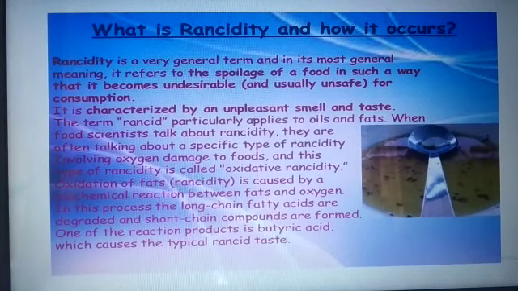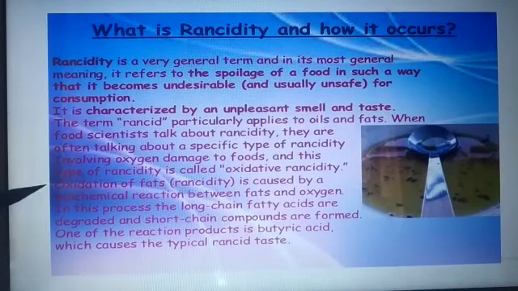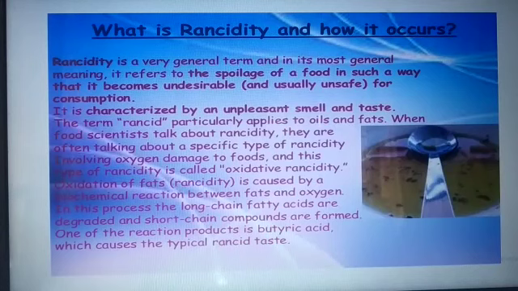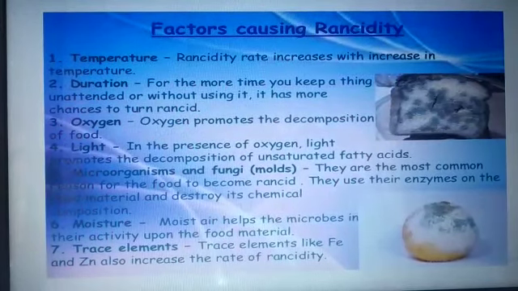the oil and butter, what happens if you leave it open? There is an oxidation of the fat, and in this process the long chain fatty acids are broken into very short chains, and then this reaction also changes into butyric acid, and this causes a typical taste of rancid, and it becomes undesirable to eat. Therefore, what are the factors required for rancidity?